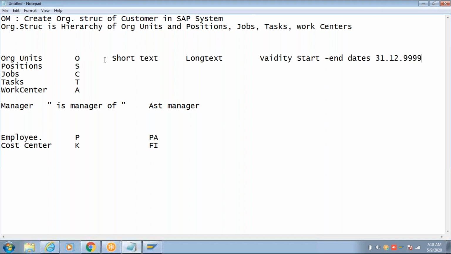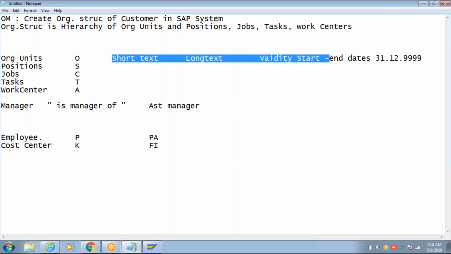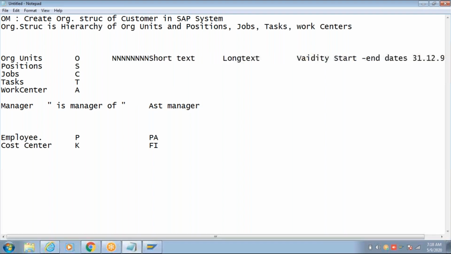So you create with these details and click on save. Once you click on save, the system generates a numeric ID to identify it. The maximum length is 8 digits. It can be fewer than that, but the maximum is 8 digits. It generates a unique ID automatically in the system.